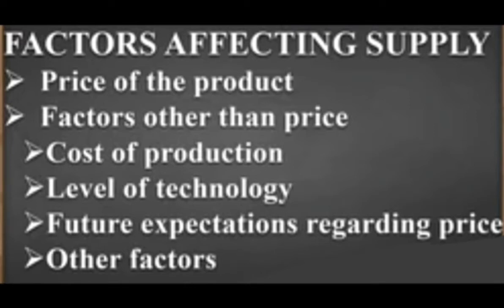Now if we talk about the level of technology, time and efforts are saved. Firstly, whichever production is done, that is the product made in the company, was quite costly. But with the advent of technology, the cost of production is quite reduced. As and when the cost of production of a particular product reduces, the company can earn more profit.